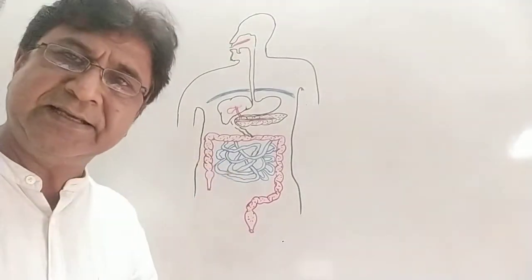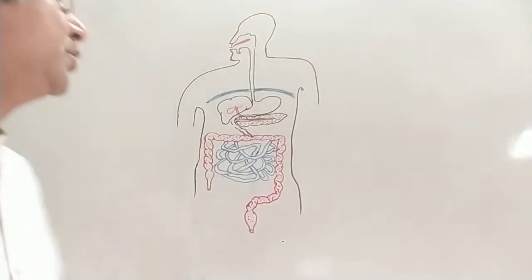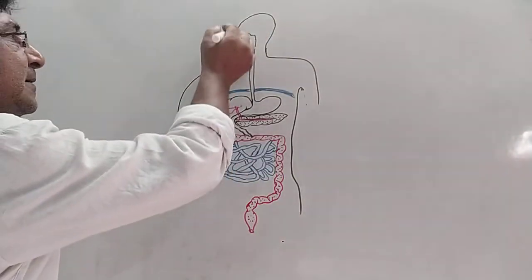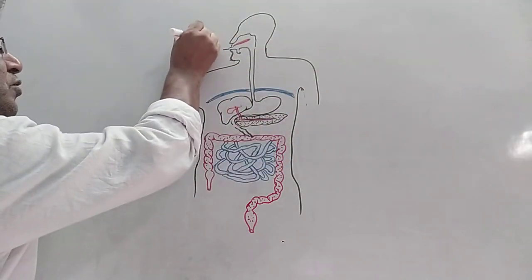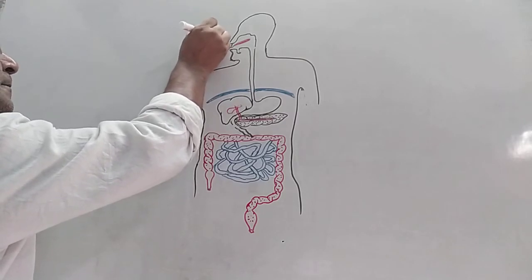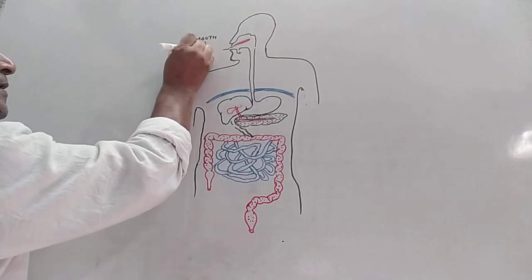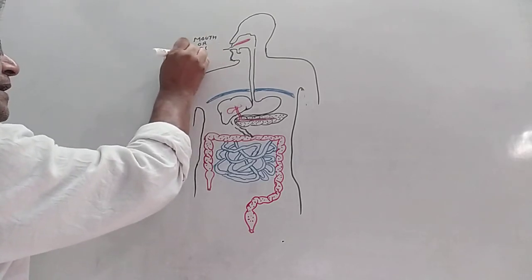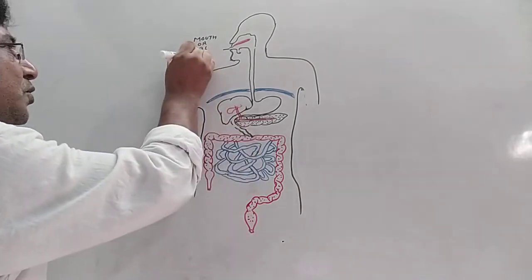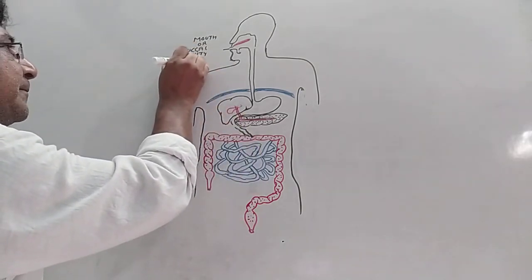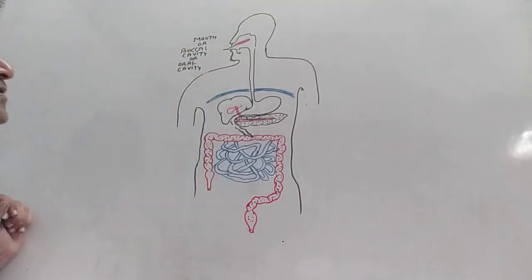Okay. The second thing is to know the parts. Just to know the names of the parts. Like this is the first part of the digestive system that is commonly called as mouth. But biologically it is called as buccal cavity. Cavity means empty space or khali jagah. Or it is also called as oral cavity. So you should know all the names.